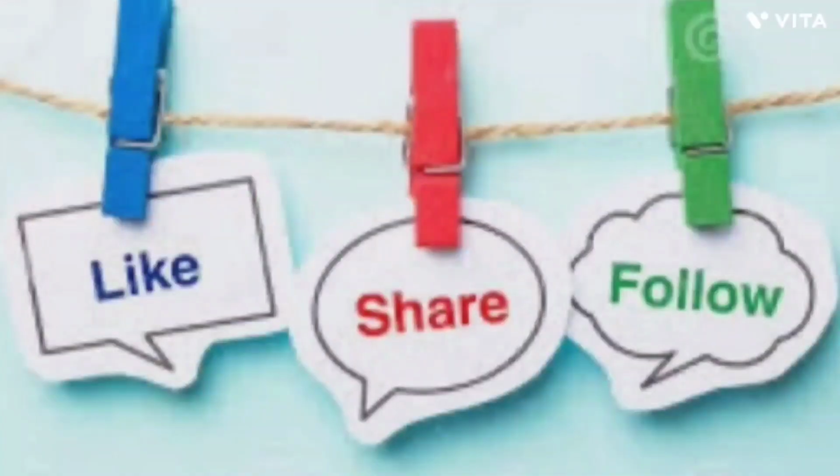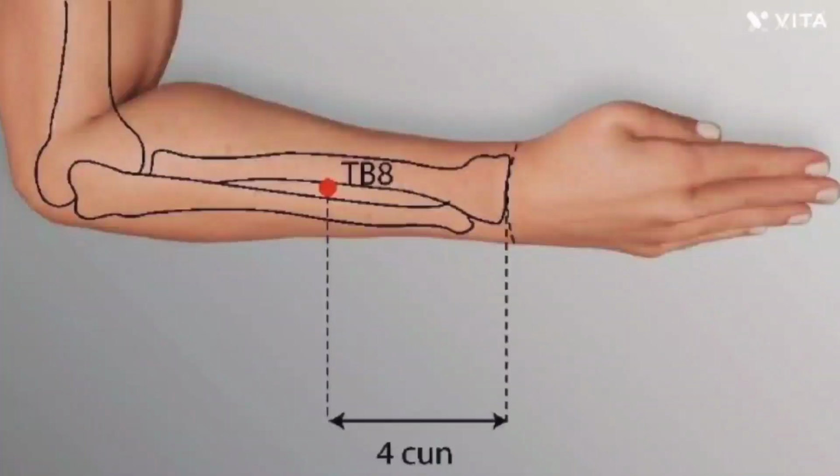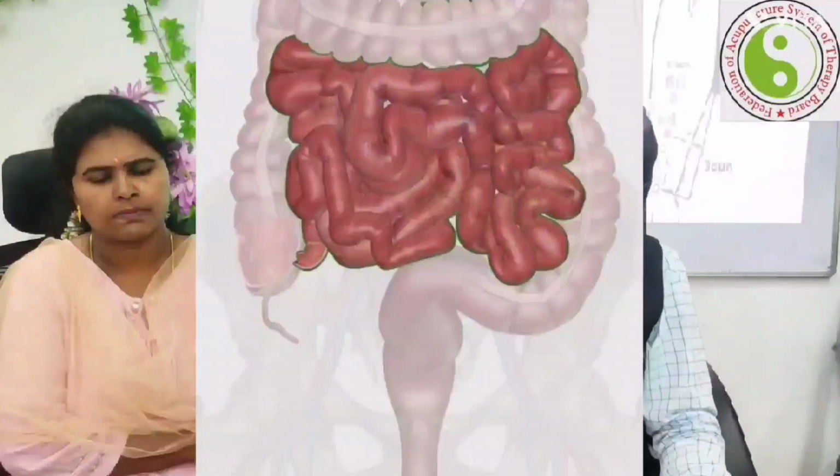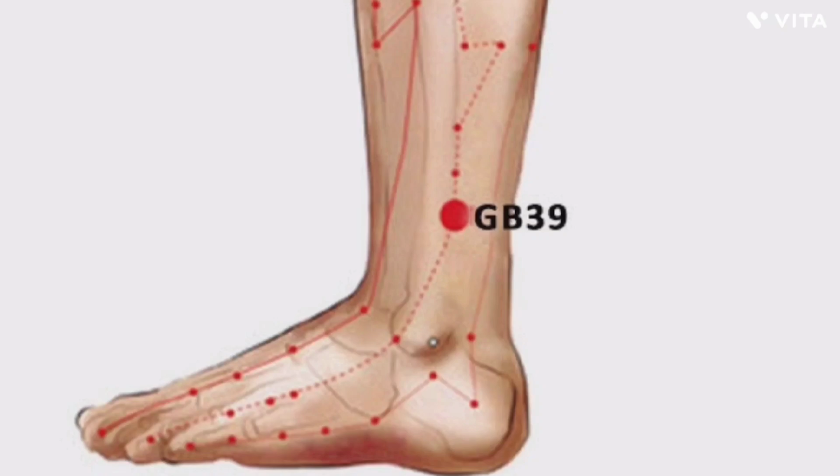Then another location is known as Sun Yang Low. That means San Jiao 8 is the large intestine, small intestine, triple warmer connecting point, and then the stomach, gallbladder and urinary bladder. 3 organs are connecting at the point known as GB39, that is Xuan Zhong.